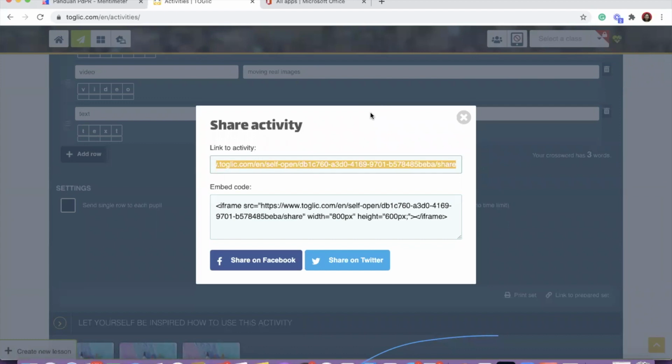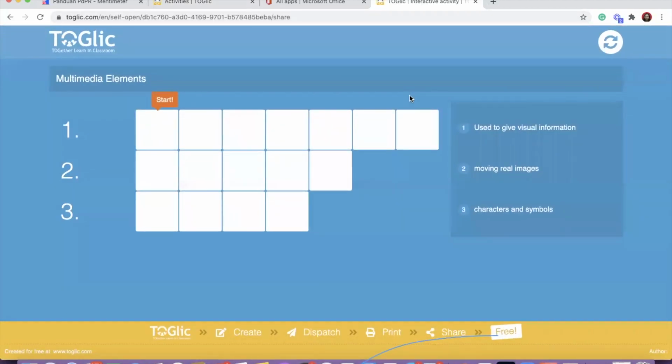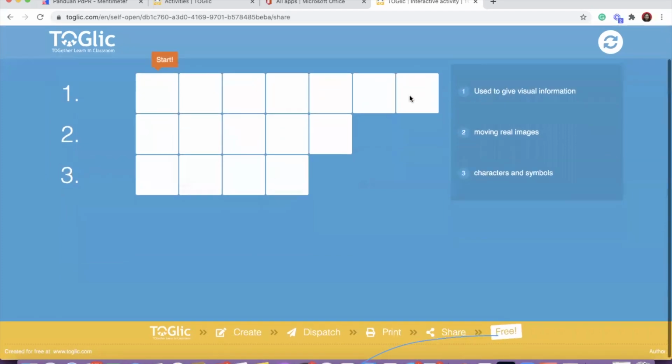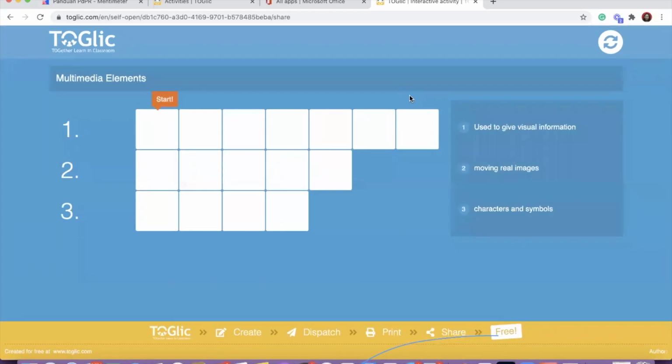For those of you, the normal basic way is you will ask them to do the crossword puzzle in the exercise book, or you will give them a handout in the form of PDF and ask them to do a PDF crossword puzzle. So to improve further, you can also use this particular tool, and once you have created, you can share it with your students. The student just clicks and they will get the link for them to do. Okay, this is one way of doing it.